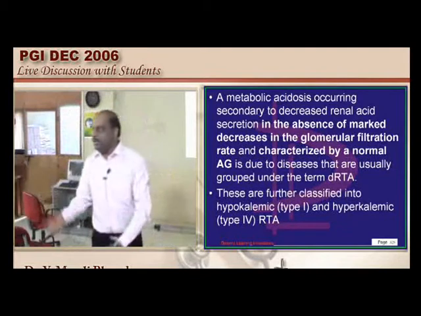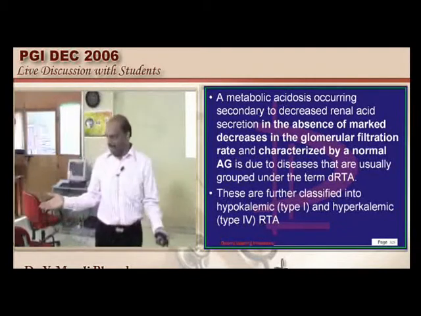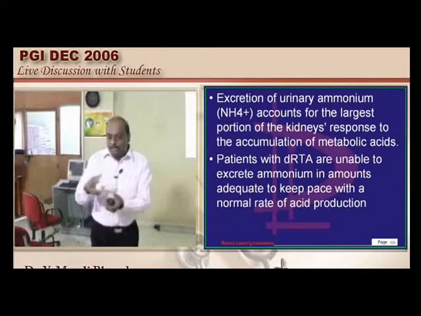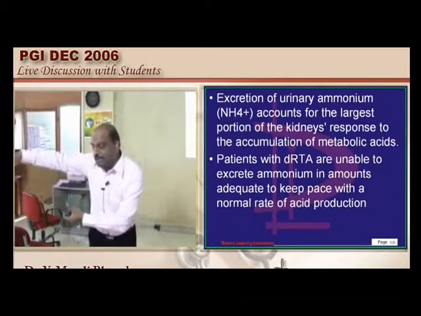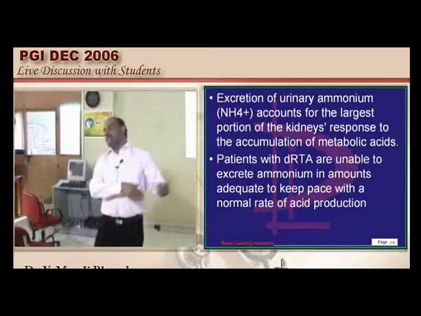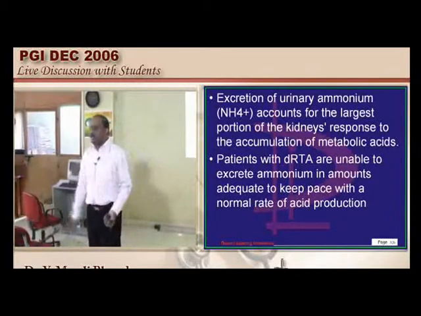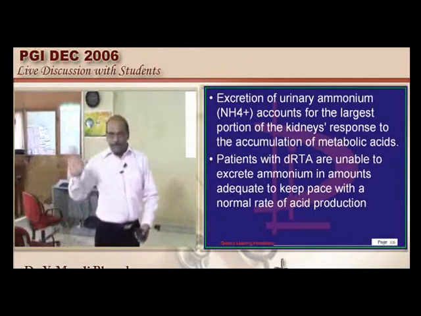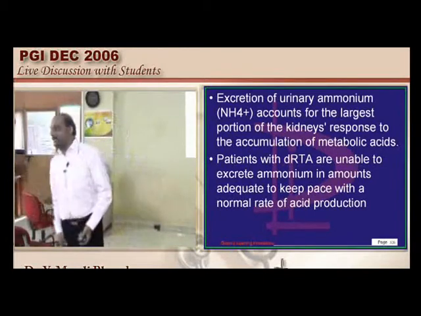So if the distal renal tubule loses its ability to acidify the urine and its ability to capture the H plus in the form of NH4 plus and lose it in urine, then H plus is retained in the plasma, and that leads to the development of distal renal tubular acidosis. So we must be very clear about these two mechanisms.